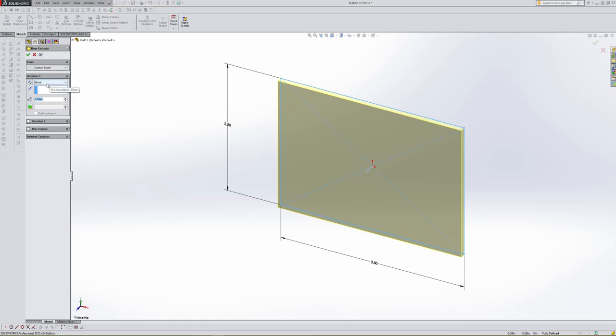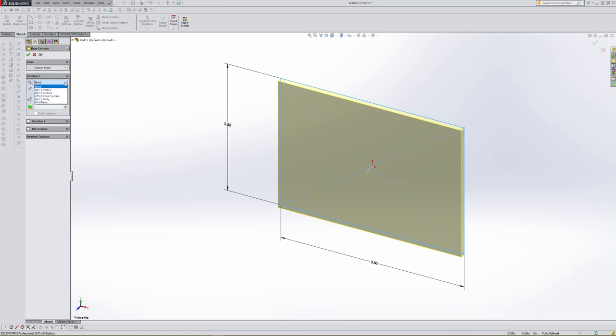Here are some of our options. One thing that I like to do is keep my parts fairly symmetric in here. So I want to drop this chevron down where it says blind. Blind would be one direction, so I could either make it go facing me or away from me, just depends on what I wanted to do.